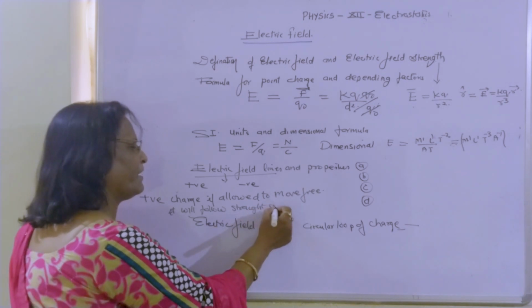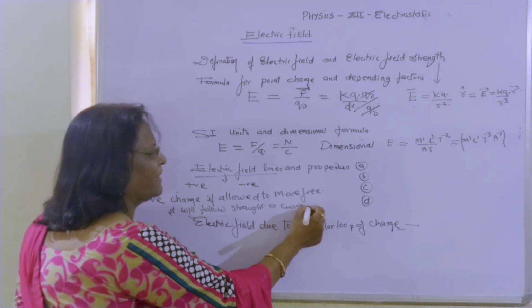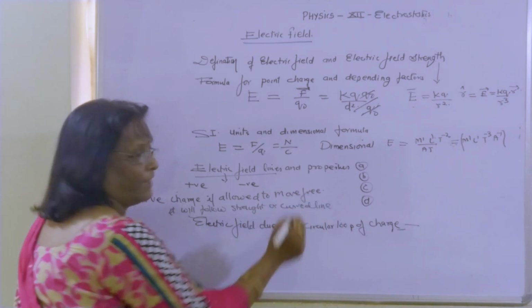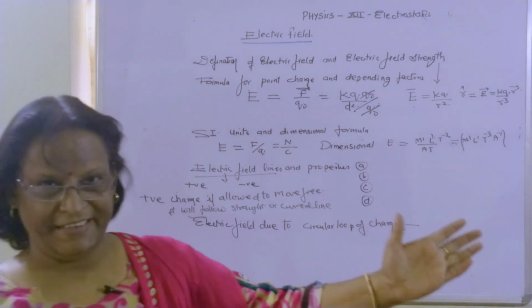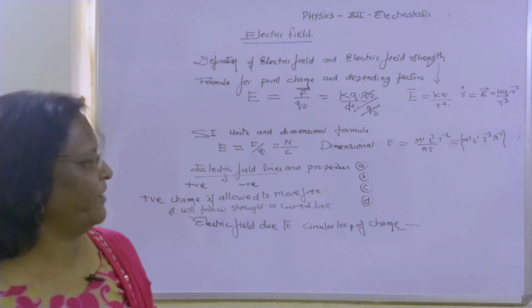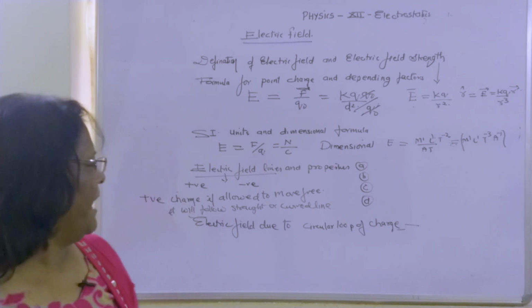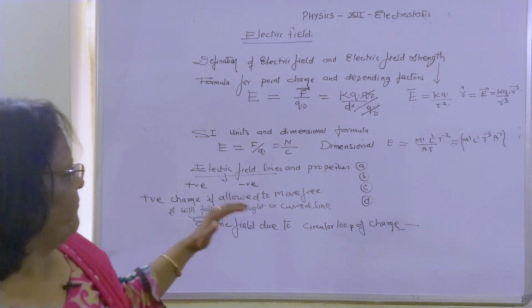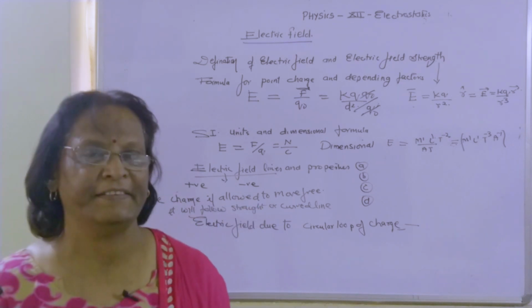Either it will move in a straight line, or if there is an attractive part, it will move in a curved line, and then we say we are getting electric field lines.